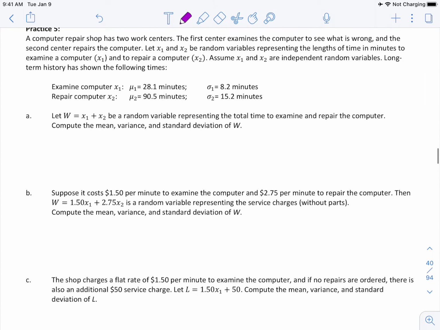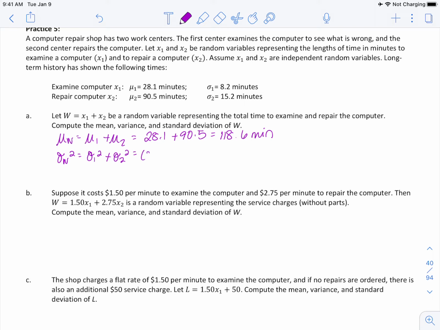So our mu of W is going to be equal to, we can simply add these together, right? This is going to be mu1 plus mu2, so 28.1 plus 90.5, which is 118.6 minutes. To find the variance, our sigma W squared is going to be sigma 1 squared plus sigma 2 squared.